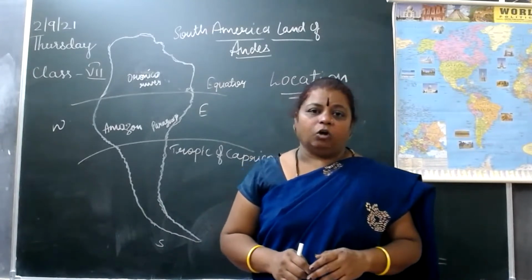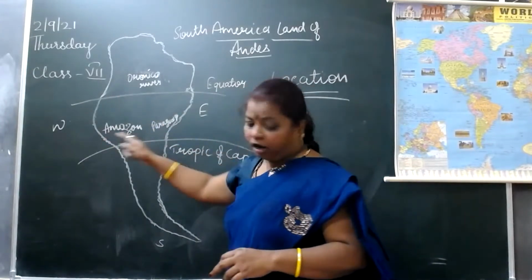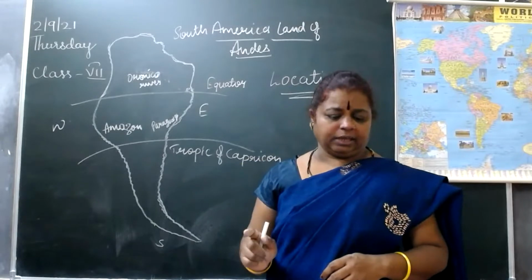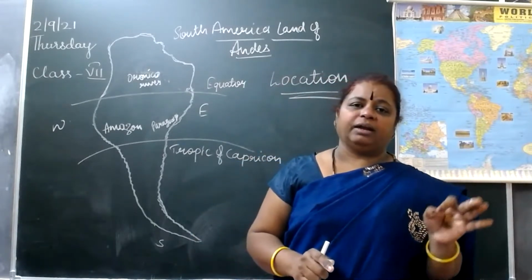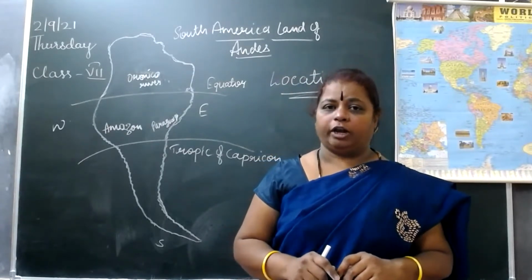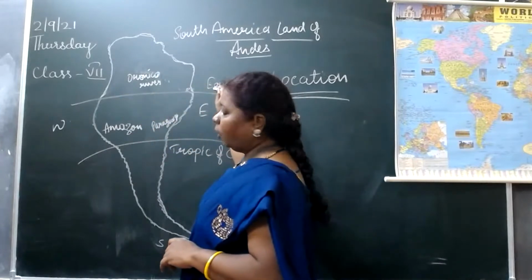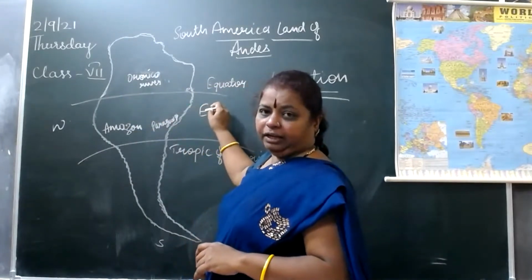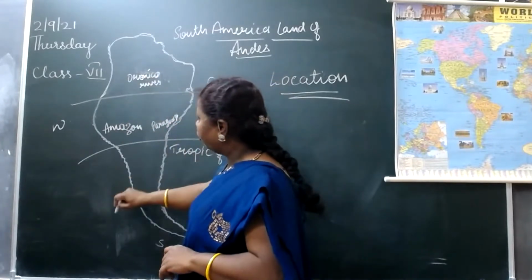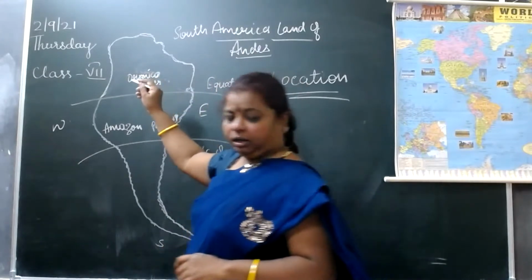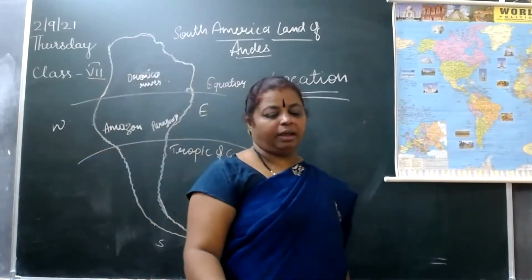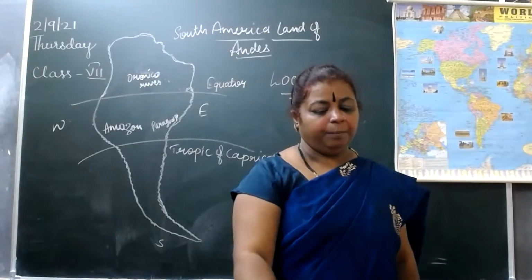Its latitudes and longitudes: the latitudes are 12 degrees north to 56 degrees south, and the longitudes are 35 degrees west to 81 degrees west. We can find these in the location of the continent.